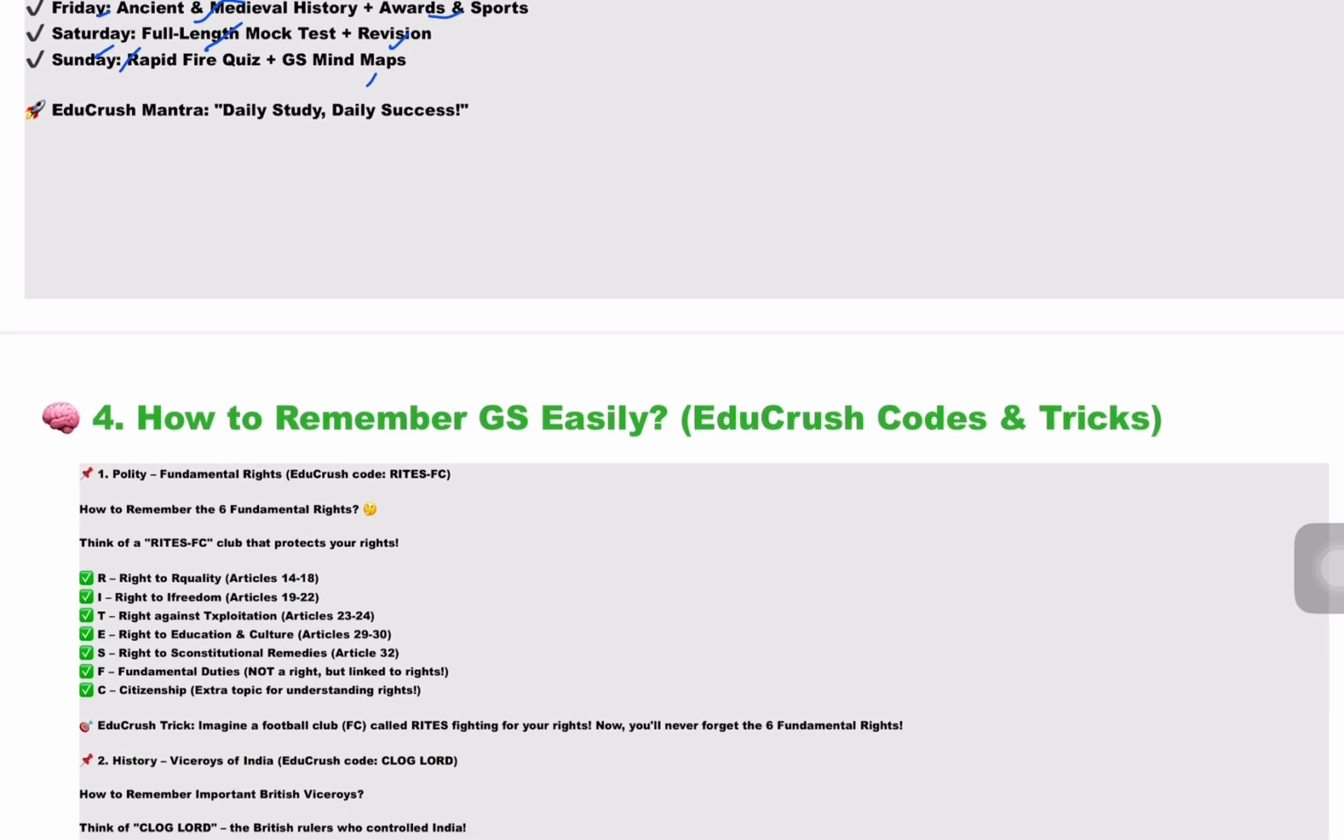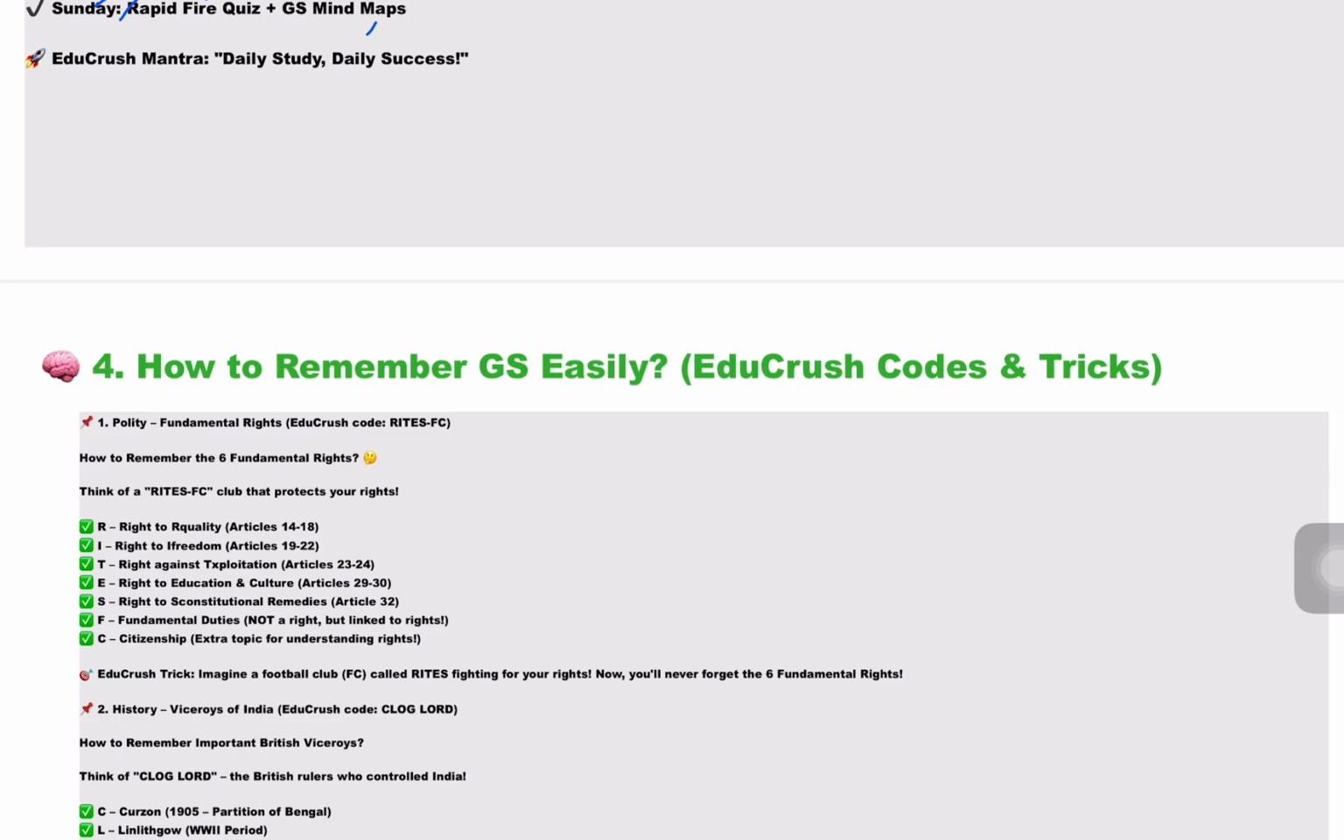Daily study, daily success. Now, GS is all about facts, dates, and concepts. But don't worry, I'll share EduCrush tricks to help you remember things faster. Okay, let us take as an example fundamental rights from polity, like how to remember the 6 fundamental rights. Let us see with the code RITES FC.